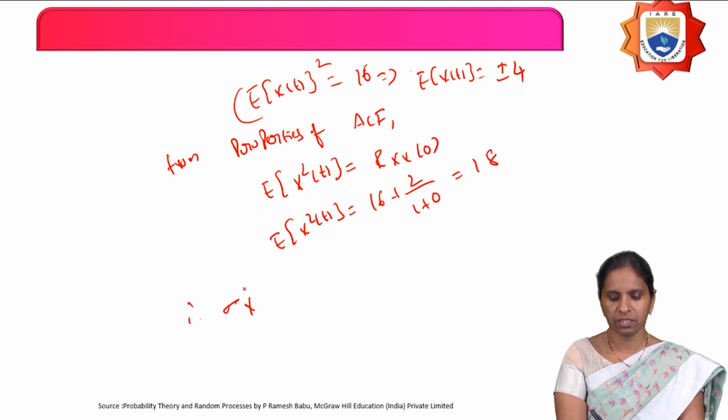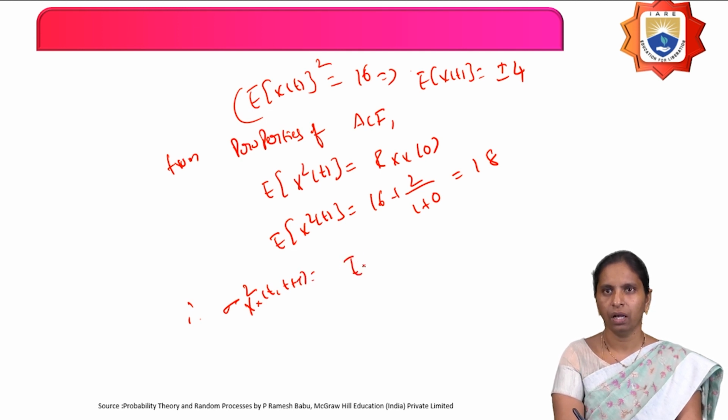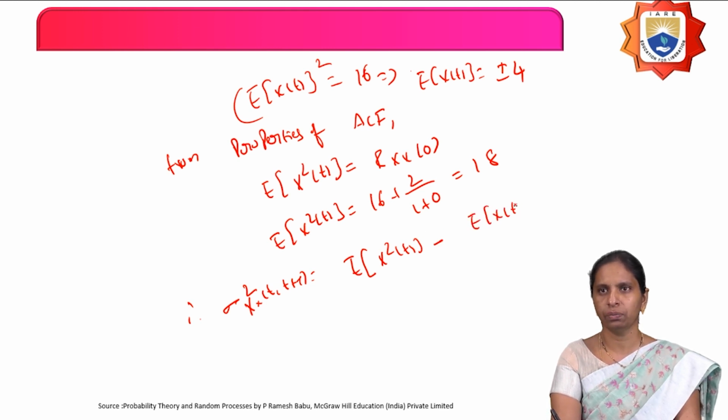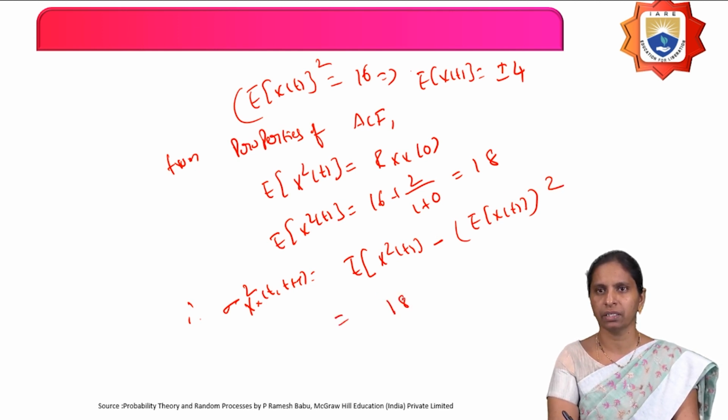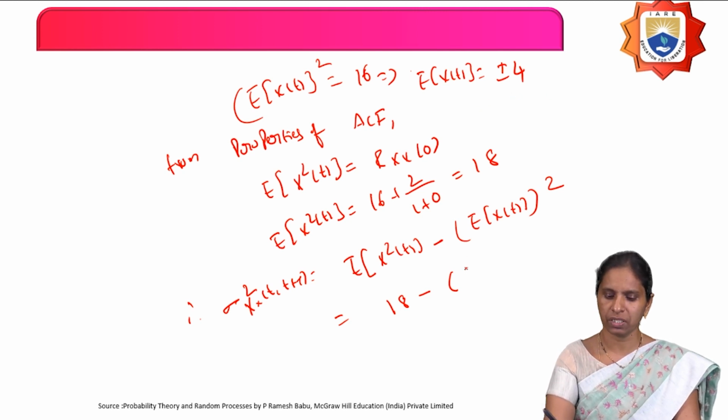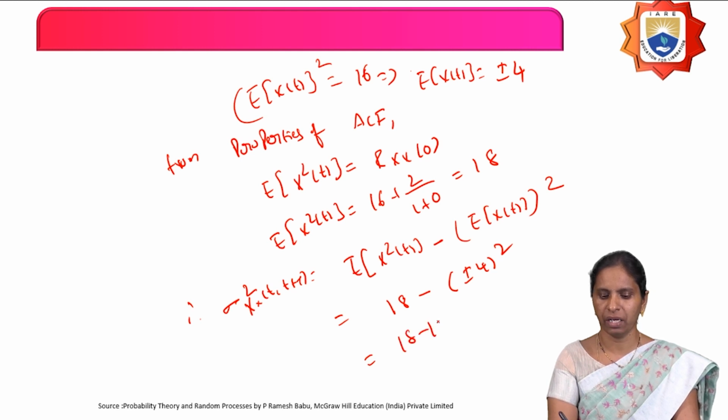And what is the variance of the random process here? Sigma x square is equals to what? Expectation of x square of t minus expectation of x of t whole square. And equals to what is the mean square of the random process from this? 18 minus what is the mean of the random process we got? Plus or minus 4. Therefore, look at here, 18 minus 16 is equals to 2. Therefore, what is our variance of the random process we got? 2.